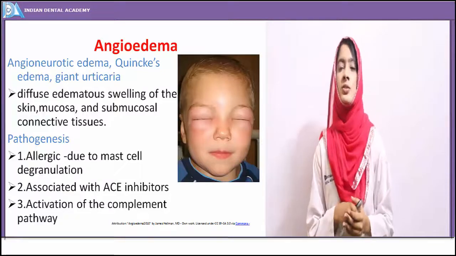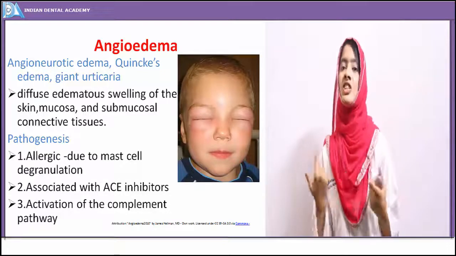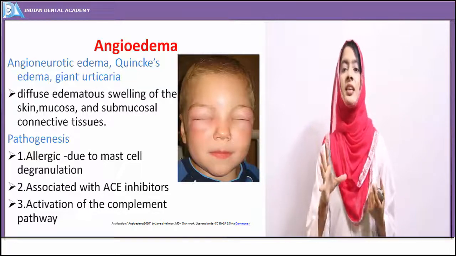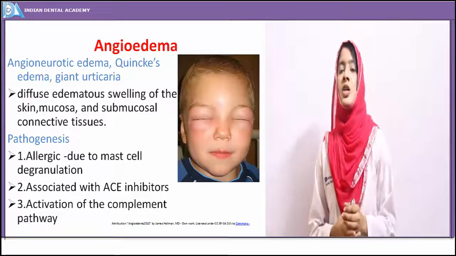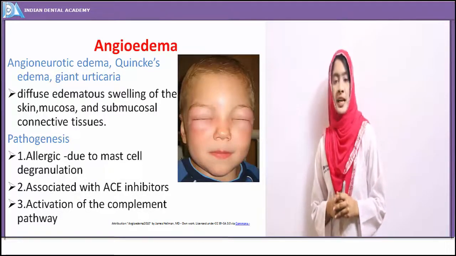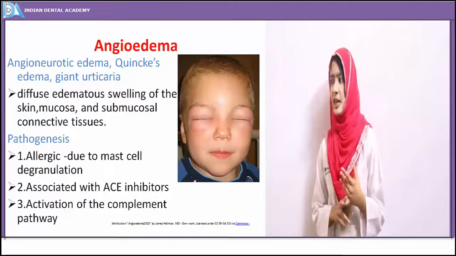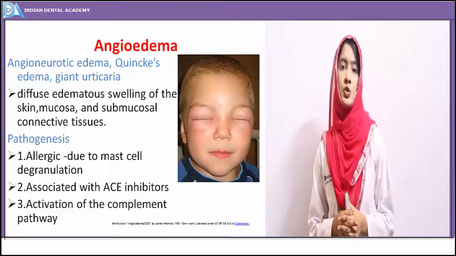Urticaria, as we know, is nothing but an allergic reaction to anything for which the individual is sensitive. So angioedema is basically characterized by edematous swelling of the skin, the mucosa and the submucosal connective tissue.